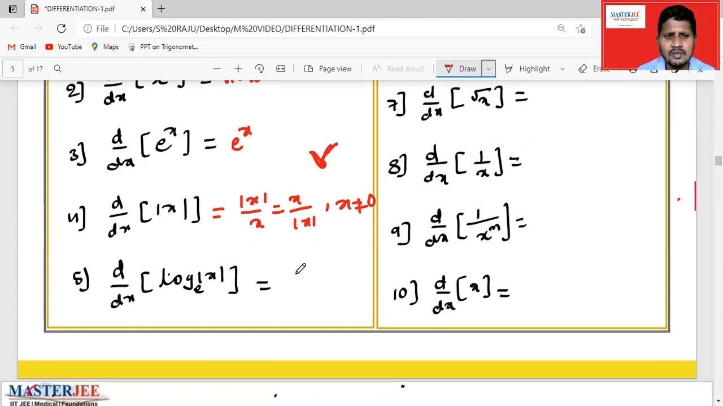What is the derivative of log mod x to the base e? Clearly it is 1 by x log e base e, which is nothing but 1 by x.